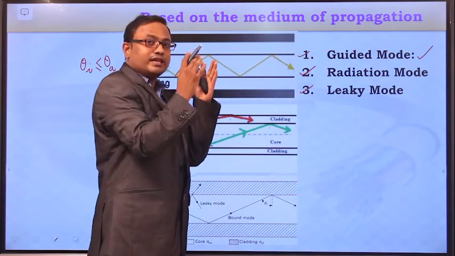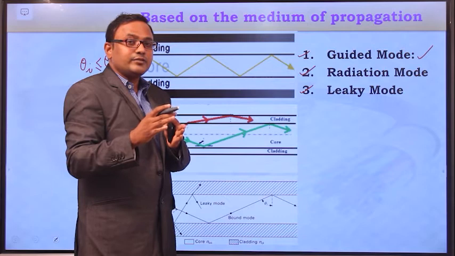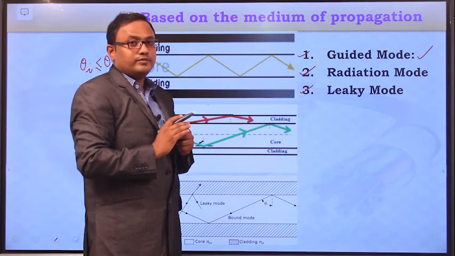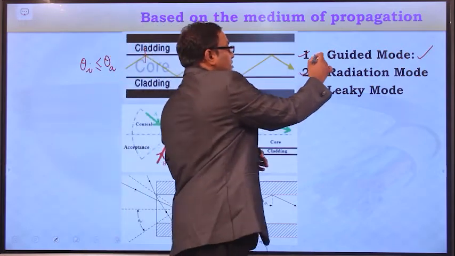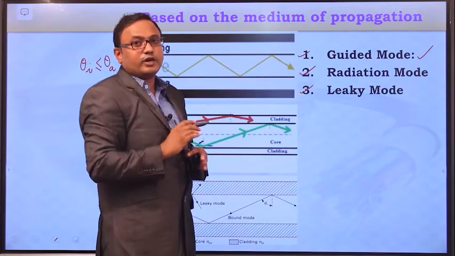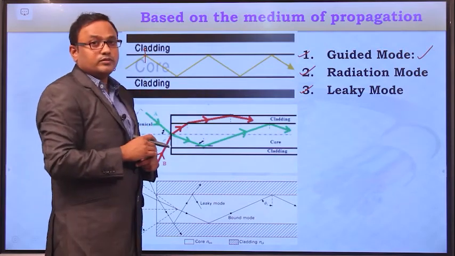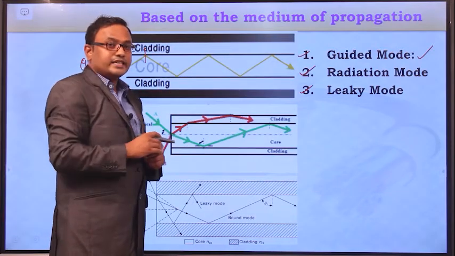Only the light rays with the guided mode carry the information over longer distances within the optical fiber cable. So guided mode is very much essential for effective communication. And the second one is radiation mode.